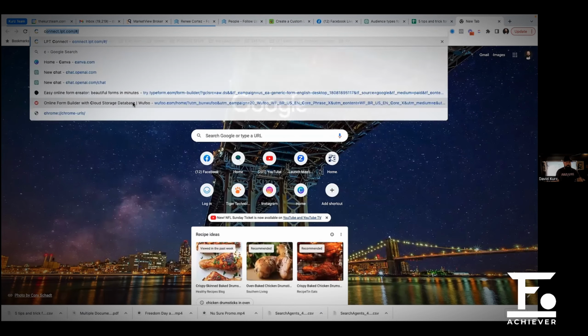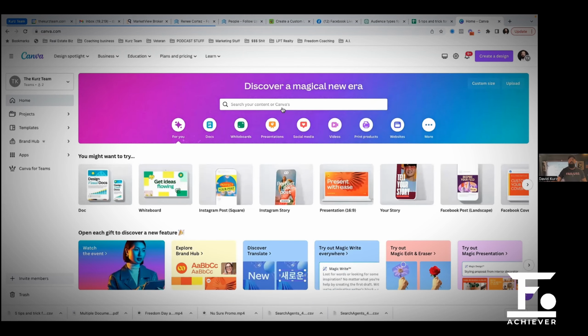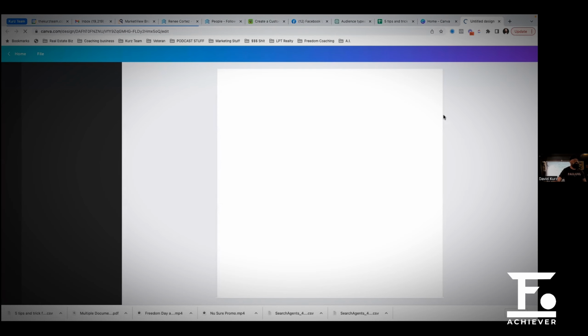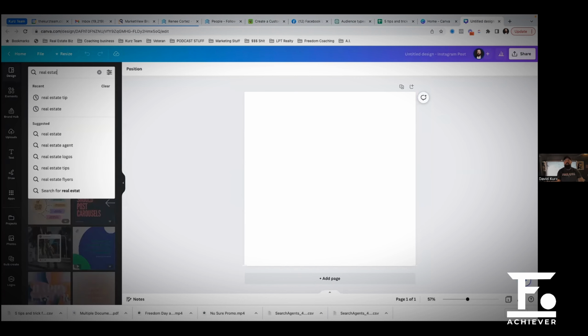Okay. Next place we're going to is Canva. All right. We're going to create a design. We're going to go to Instagram post square. Okay. And now we're going to create some Instagram posts, right? And so we're going to say real estate tips.